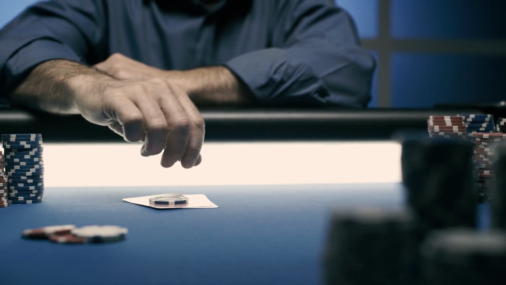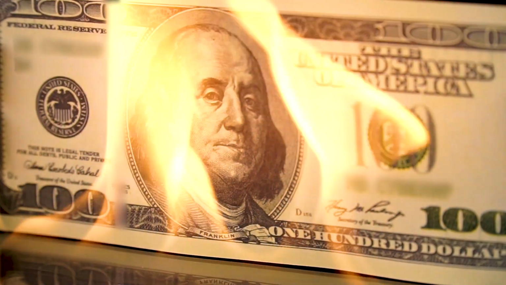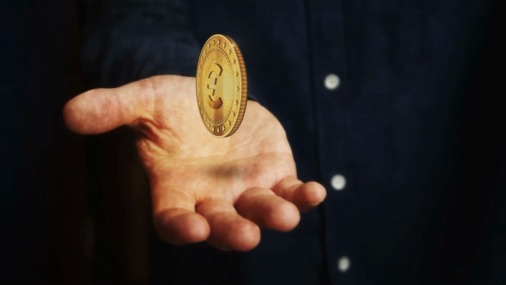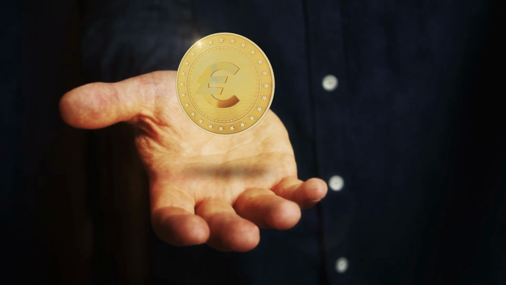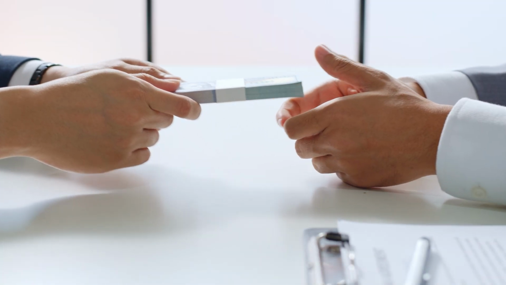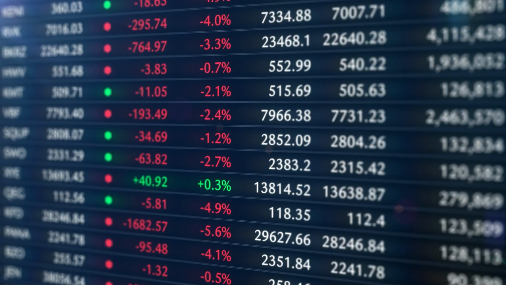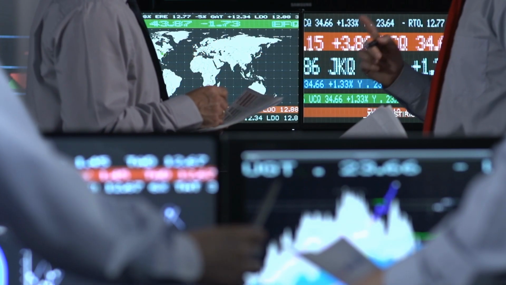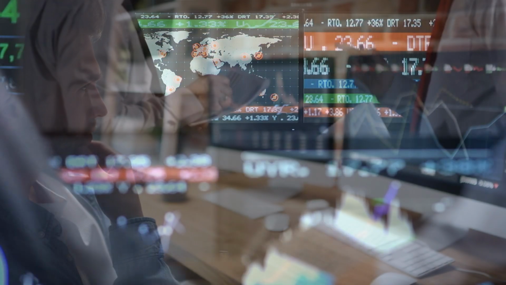Gamblers think about how much they can win. Traders think about how much they can lose and whether that risk makes sense. Liability gives you control. It lets you say, I only want to risk £5 on this trade. Or you might think, I'm comfortable risking £20 here, and Betfair will automatically calculate the stake for you based on the liability you choose. This is how professional traders stay in the game long term. They don't blow their bank. They don't take wild risks. They manage liability at all costs.